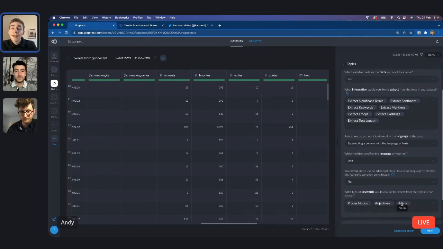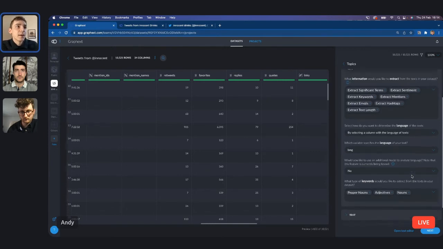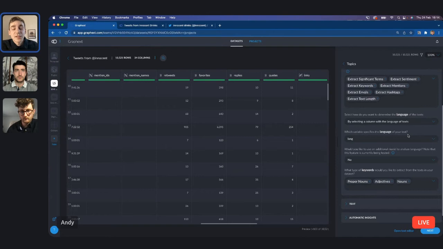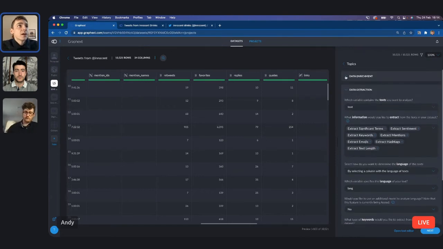We can always set the language of the tweet as well. So all of these tweets from Innocent are going to be in English. And it's quite easy to use a column to set the language of the tweet that you have. But Graphext can automatically infer that as well. It's not something you need to change.